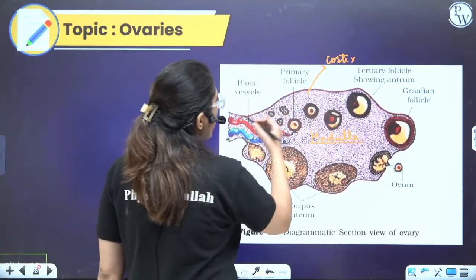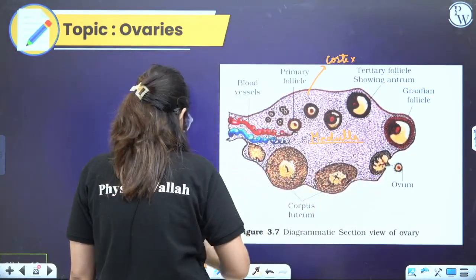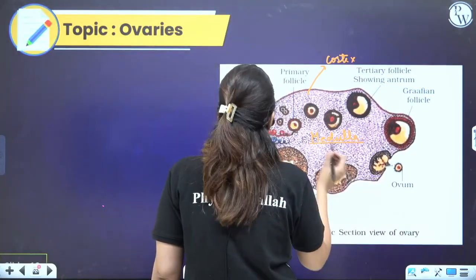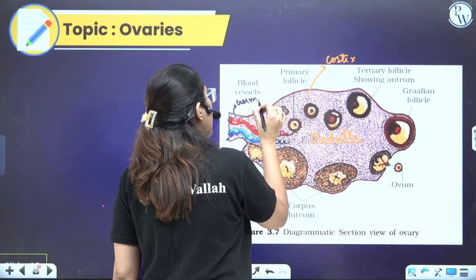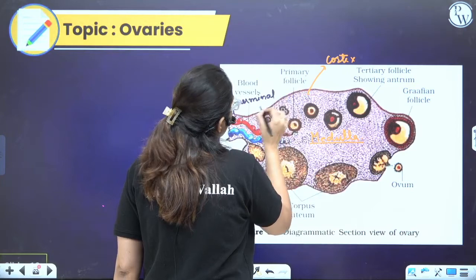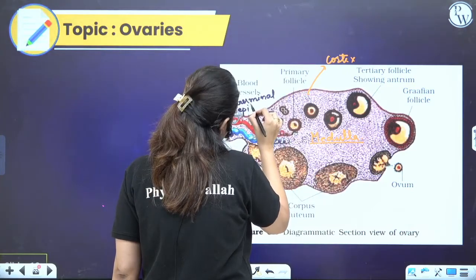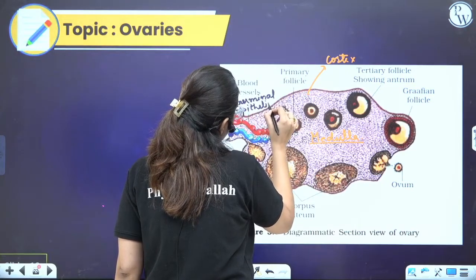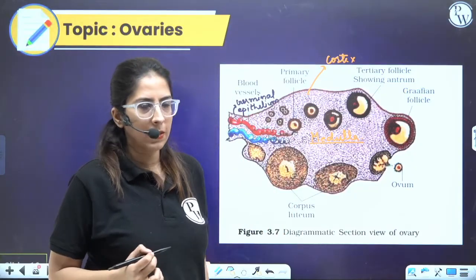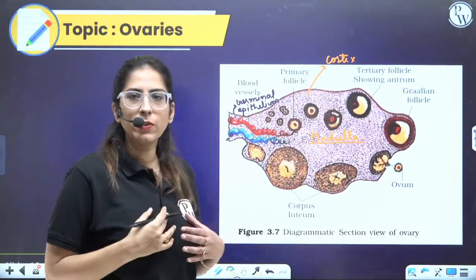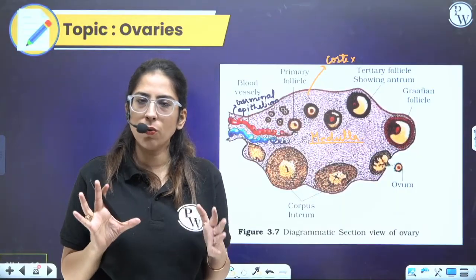Now if you look at this, the layer here is the germinal epithelium. Simple cuboidal epithelium is present. Let's go deep into the story.